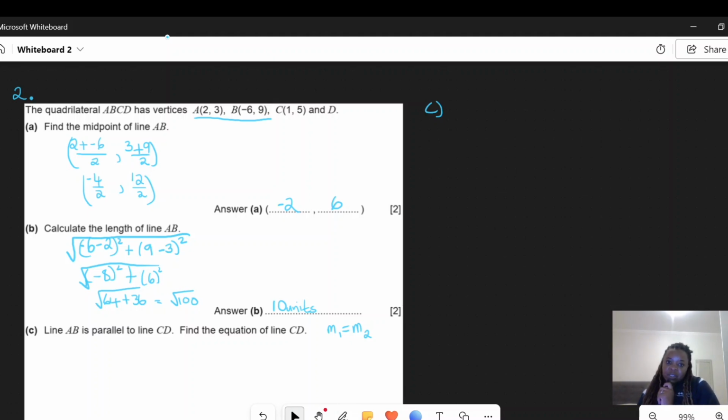Let's call B our second point, meaning it has x2 and y2. So the gradient of AB is the change in y over the change in x, so it's 9 minus 3 over negative 6 minus 2. And what is that? That is 6 divided by negative 8, which is negative 3 over 4.